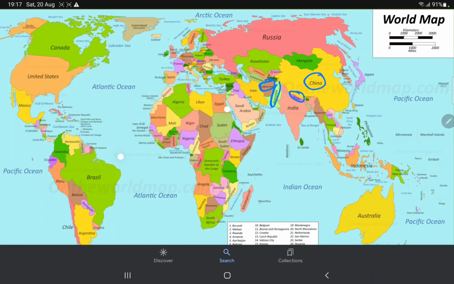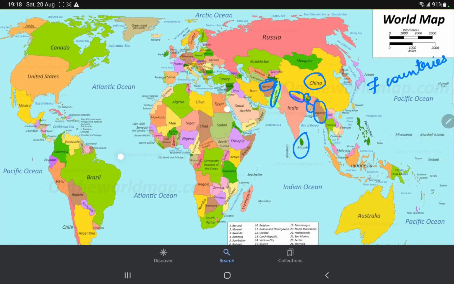Fourth one, Nepal. Fifth one, Bhutan. Sixth one, Bangladesh. Seventh one, Myanmar. So in total, 7 countries share the land boundary with India. You might get a doubt. Afghanistan, Pakistan, China, Nepal, Bhutan, Bangladesh, Myanmar. All these are 7 countries.